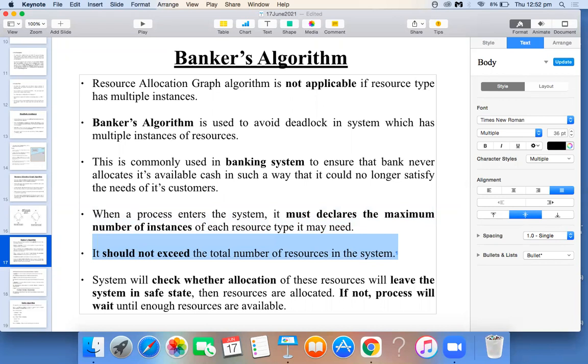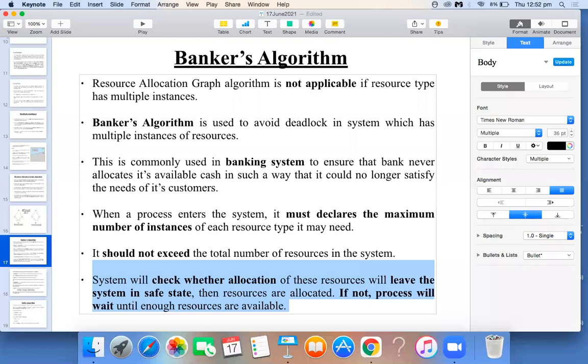Right. So the last one, you can observe here, the system will check the allocation of these resources. If any process has requested a resource and we grant these resources to the process, will my system remain safe or not?